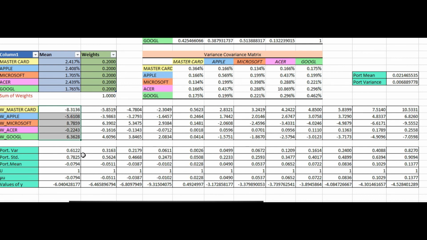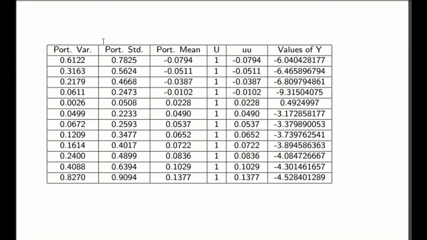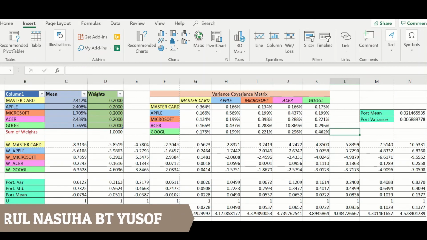Okay, for portfolio standard deviation, we just need to square root the portfolio variance. And lastly, for portfolio mean, we just need to sum up the product between mean over here and the weight vector over here. And then we get the portfolio mean. So after we have computed all the formulas, we will get all these values for the portfolio variance, portfolio standard deviation and portfolio mean.